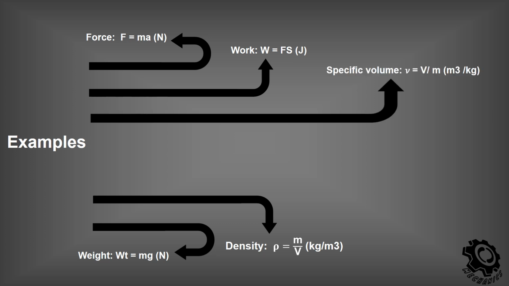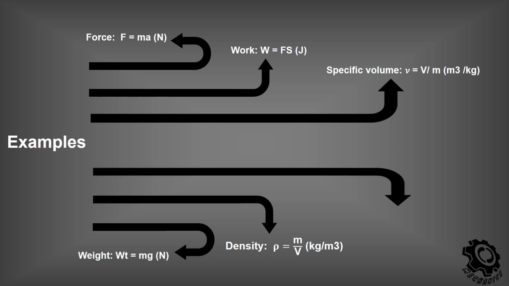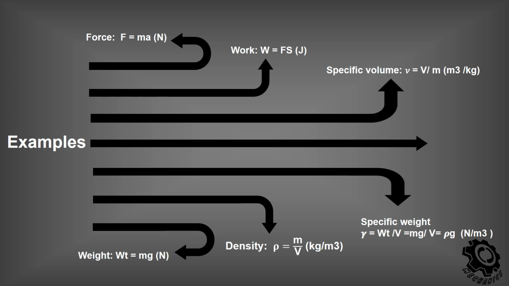Specific volume equals volume per unit mass. The unit is cubic meter per kilogram. Specific weight equals density multiplied by gravitational acceleration. The unit is Newton per cubic meter. Specific gravity equals the density of fluid divided by the density of water. It is a unitless dimension.